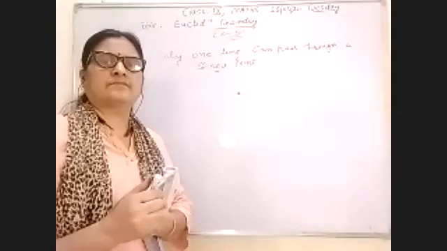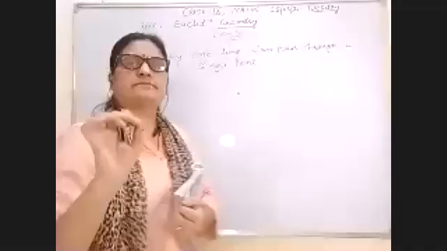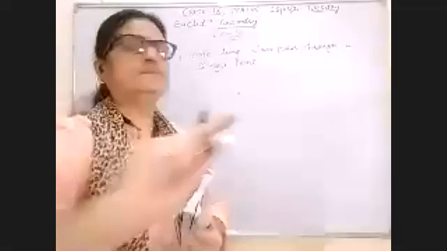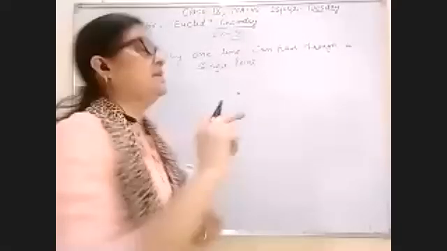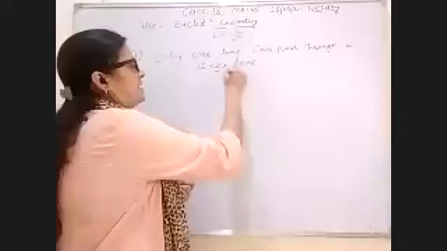Okay. Now I will start, sir. Only one line can pass through a single point. How is it possible? I have taken a single point. If I draw a line from a point, I can draw infinite lines from a single point.